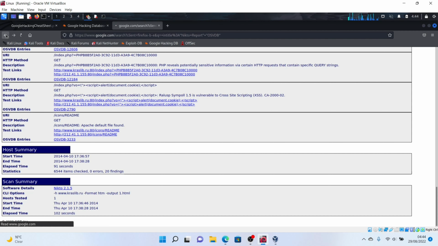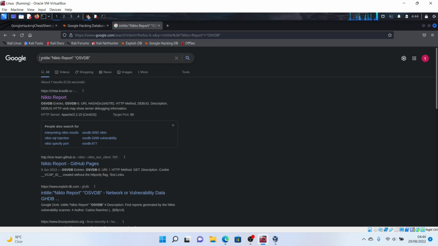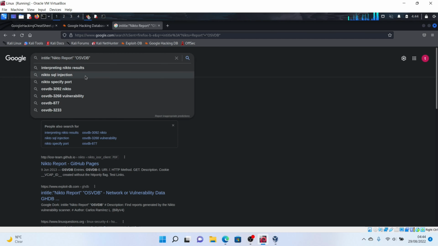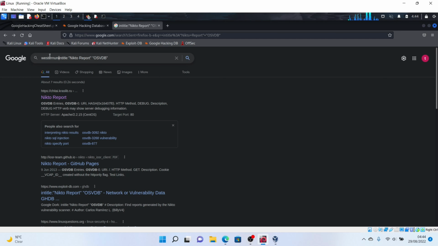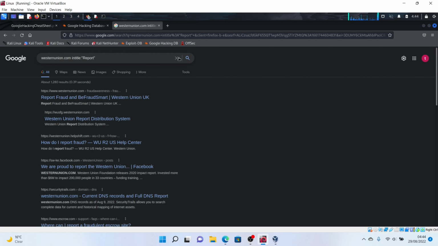Let's just assume we are trying to perform penetration tests on, let's just say, Western Union. So westernunion.com with a spacebar in title. I don't want to see Nickel reports, but I just want to see reports, really. So we'll see what's going to come up right now.